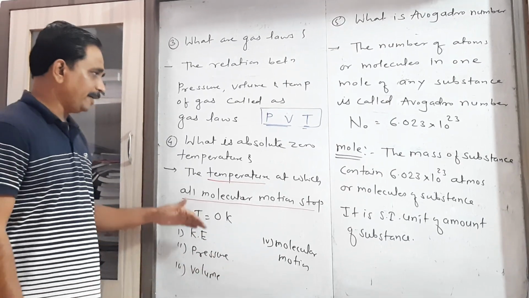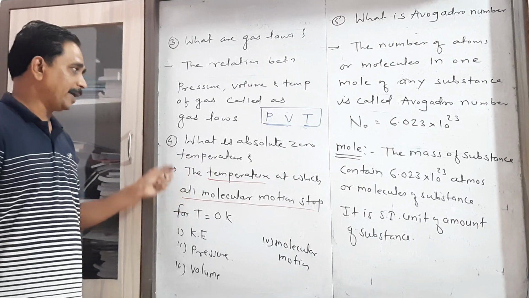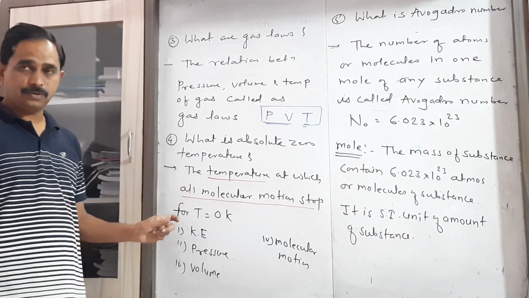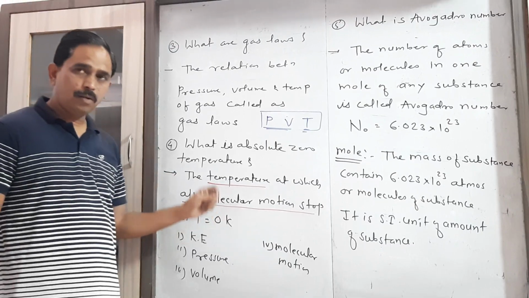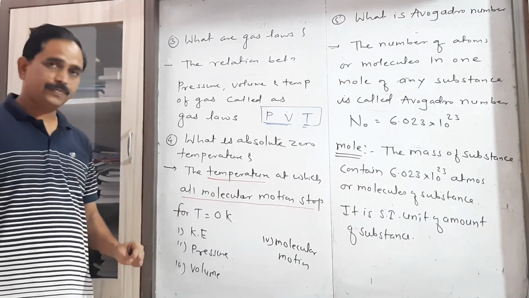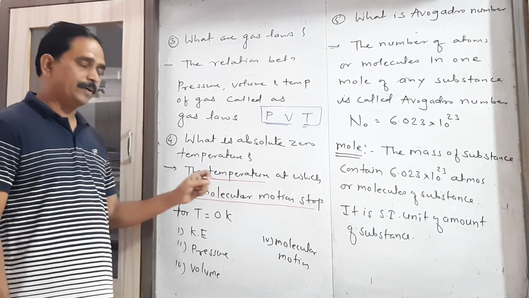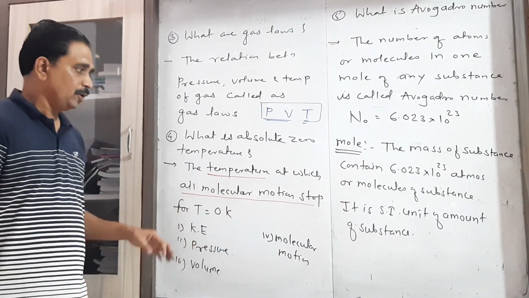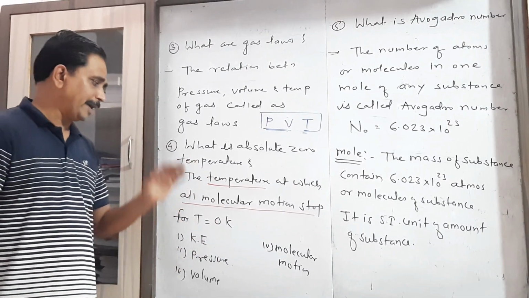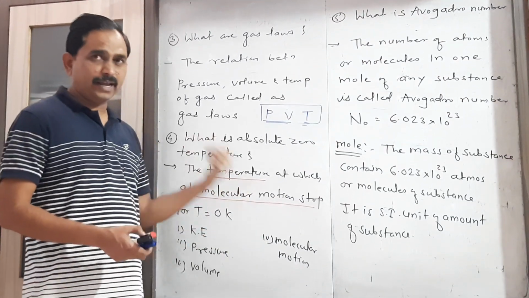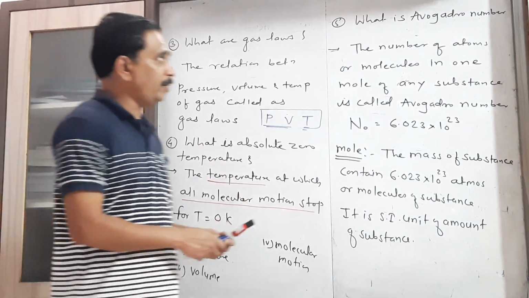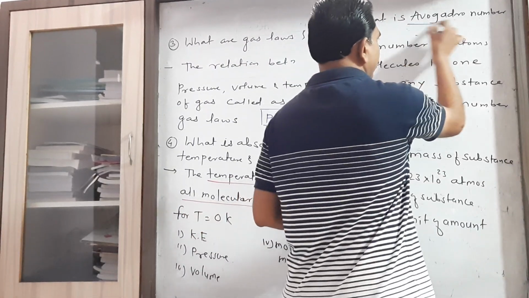So here we have to keep in mind the definition of absolute zero temperature, that is the temperature at which all molecular motion stops, or the particular temperature at which molecules stop their random motion. Then the next basic concept asked is, what is Avogadro number?